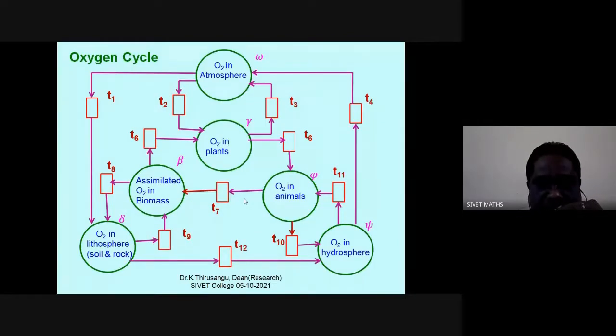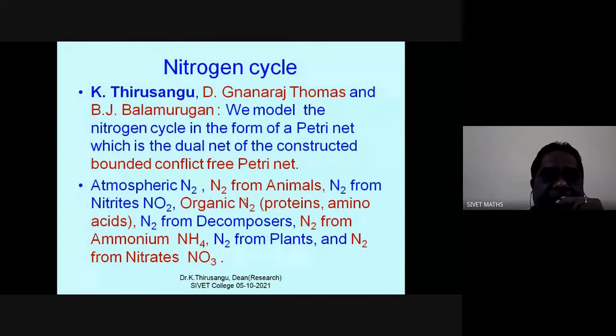This is the oxygen cycle. Nitrogen cycle. Myself, Jeyaraj Thomas, and Balamurugan. We modeled the nitrogen cycle in the form of a Petri net, which is the dual of the constructed bounded conflict-free Petri net. So these are the atmospheric nitrogen, nitrogen from animals, nitrogen from nitrates, organic nitrogen components, nitrogen from decomposers, nitrogen from ammonia, nitrogen from plants, and nitrogen from nitrates, like that. So what are the possibilities of collecting nitrogens? And we have modeled this as